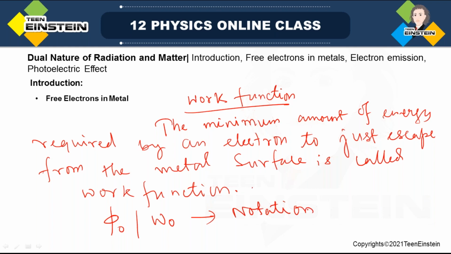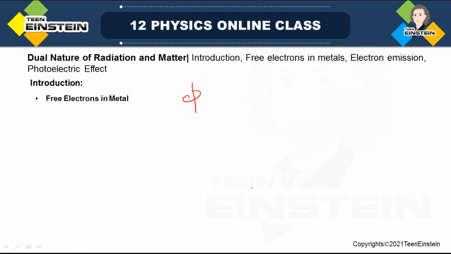In your NCERT textbook, it is phi 0. I am just writing W as a short notation for work function. Actually, work function has a unit, electron volt. What is electron volt?